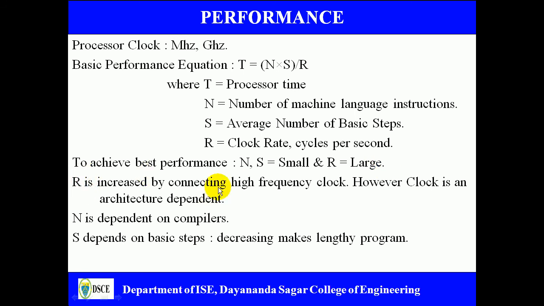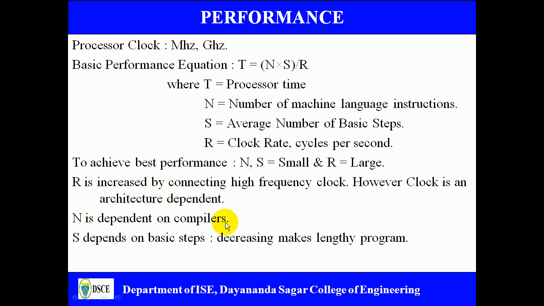So R is increased by connecting a high frequency clock, but you cannot connect the clock randomly. Clock is architecture dependent, and the hardware designers come out with a different set of clock frequencies. So programmers cannot change the clock frequencies. However, N is